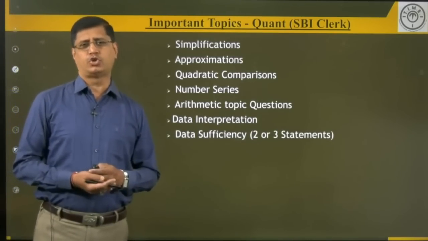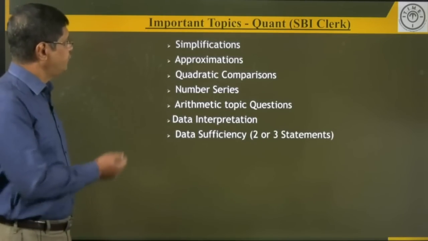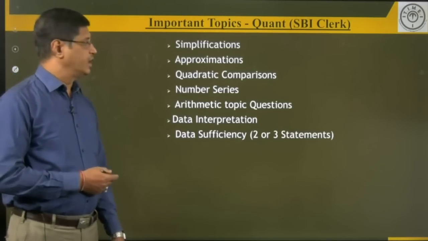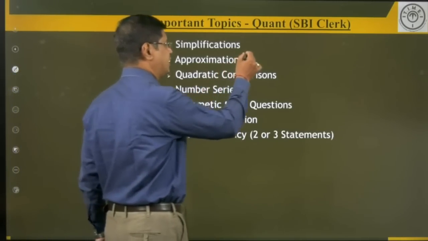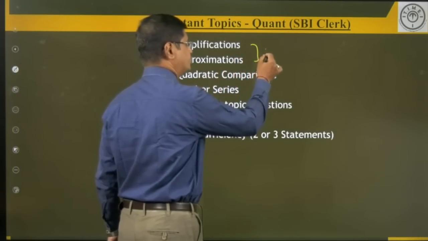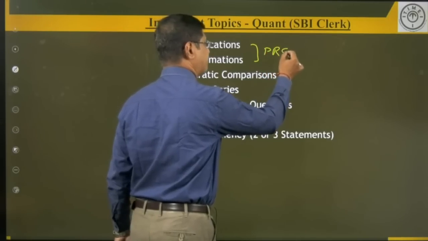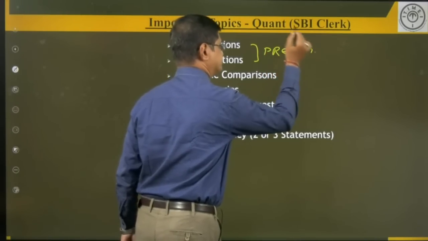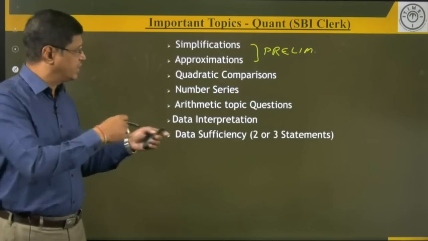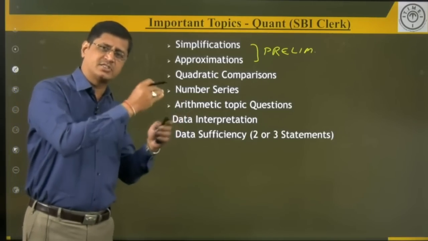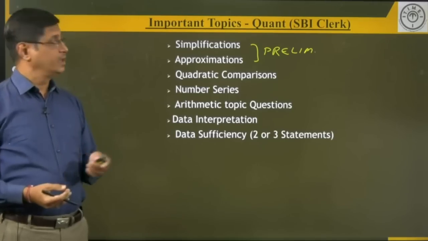These are the topics. Dear students, if you observe these topics carefully, simplification and approximation, these two topics are important for the preliminary examination. Not only these two, there are some more topics. Let me introduce them one by one.